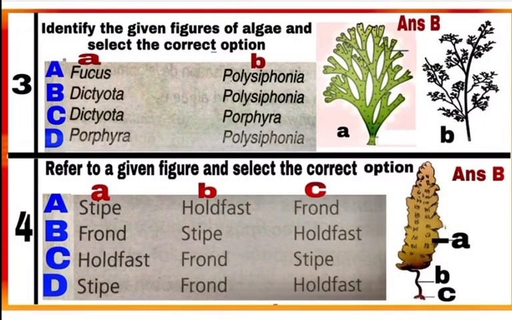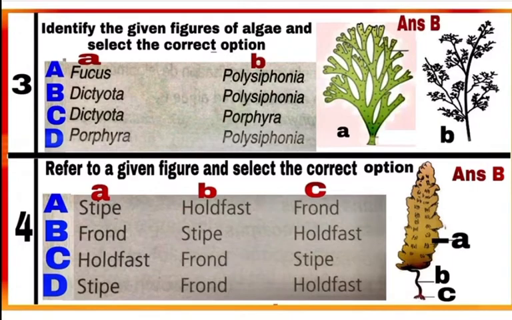Question 3. Identify the given figures of algae and select the correct option. Option B is correct. Figure A is of Dictyota, belongs to class Phaeophyceae of algae, which are brown algae, and figure B is of Polysiphonia, belongs to class Rhodophyceae, red algae.